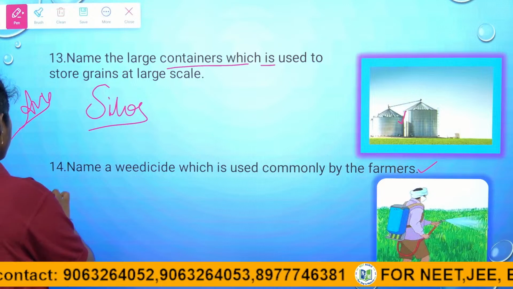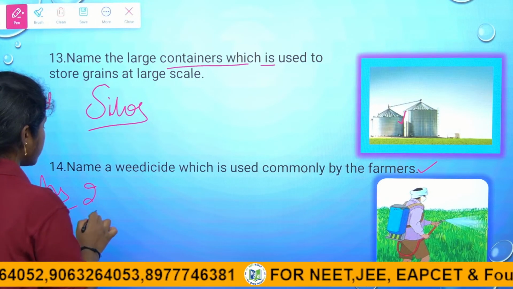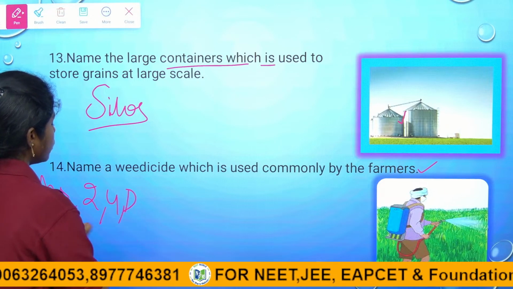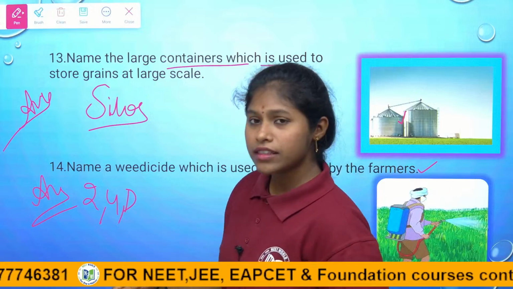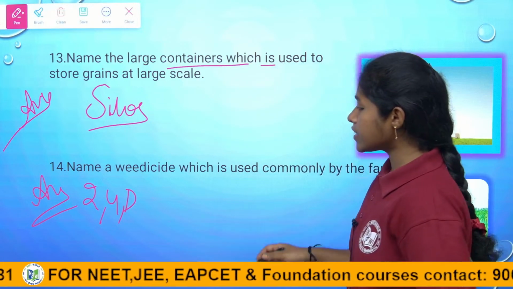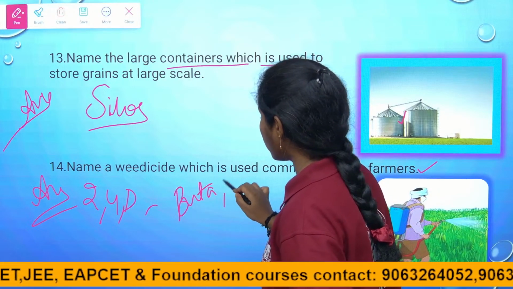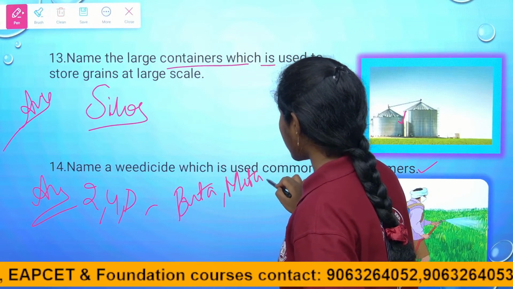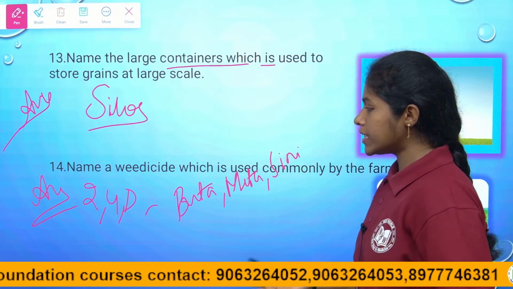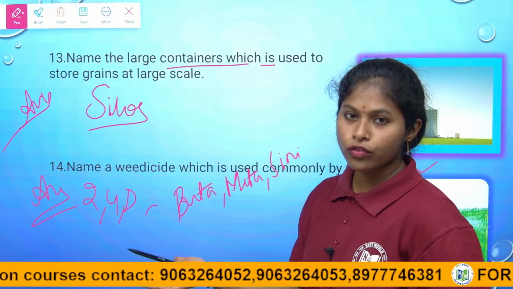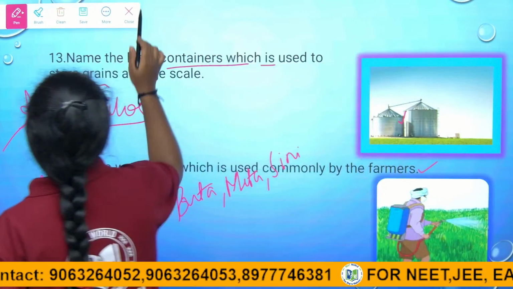The one most commonly used by farmers is 2,4-D, 2,4-dichlorophenoxyacetic acid. Other weedicides are butachlor, metachlor and simazine. These are the other chemicals, but the most used chemical is 2,4-D, 2,4-dichlorophenoxyacetic acid, right children? So coming to the last question here.